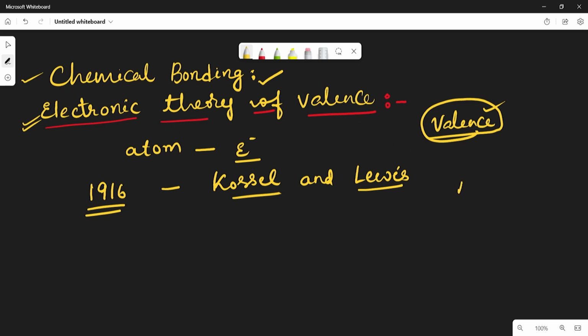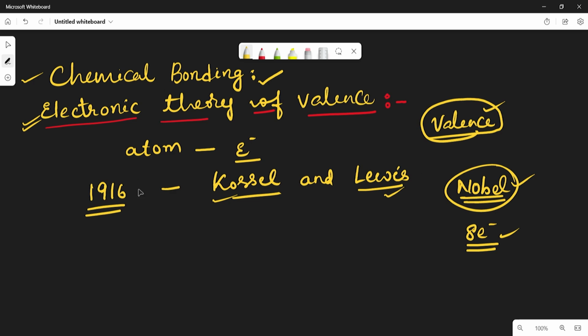Generally we know that the noble gases are inert gases, which means they do not participate in any reaction. They are less reactive because of containing complete electrons in their valence shell. All the elements except helium contain 8 electrons in the valence shell. So due to those 8 electrons, they get stability because of the completely filled configuration. So now let us see how the electronic theory of valence is explained independently by the scientists Kossel and Lewis.